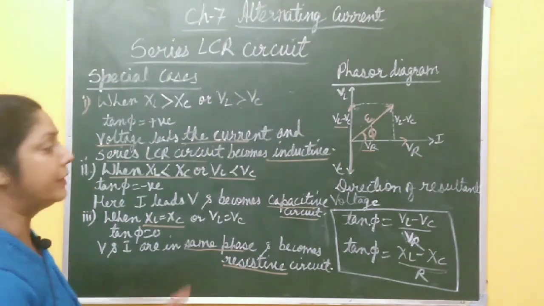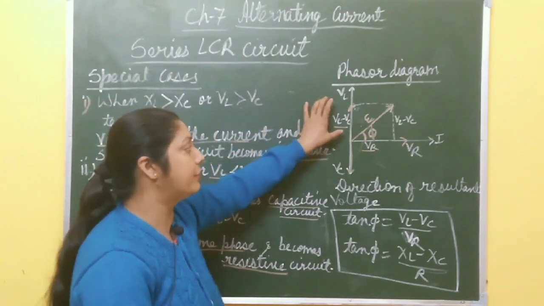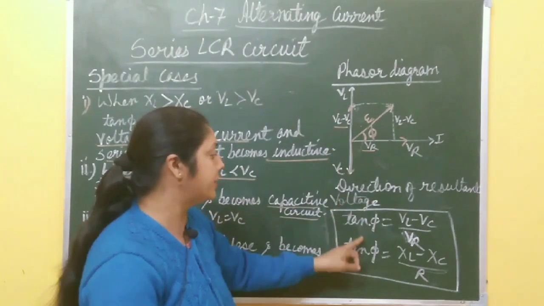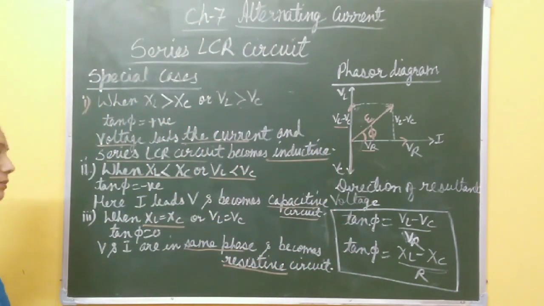You draw the phasor diagram very neat and clean in the case of an LCR circuit, and then find the resultant voltage and the direction of the resultant voltage. Then you have to discuss special cases, right? In which case it behaves like what? So please take a screenshot of this one. After this, we'll move to one more important topic, that is resonance, the series resonance circuit.